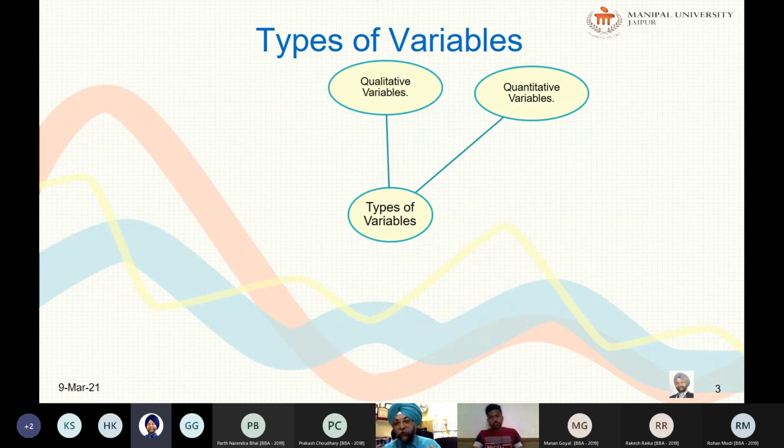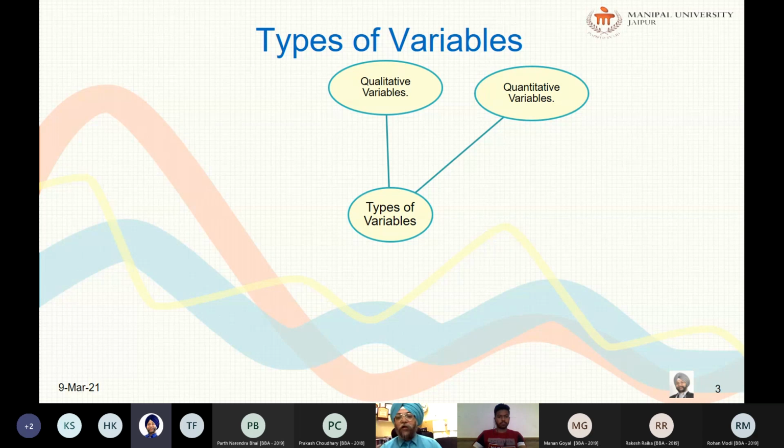These all are quantitative. Now what the thing is here, when we are talking about one complete thing, then it will be called a discrete variable. For example, a person can have 2 children, 3 children, or you can say he can have 5 children. But can he have 3.5 children? Can he have 1.5 children?